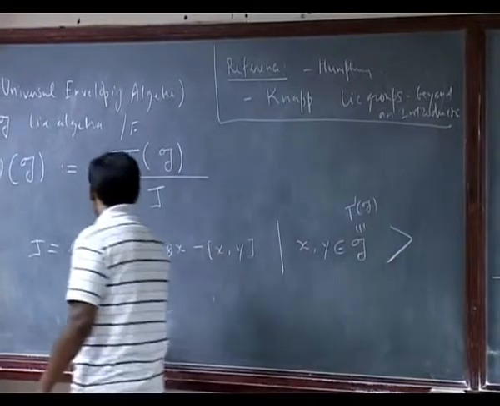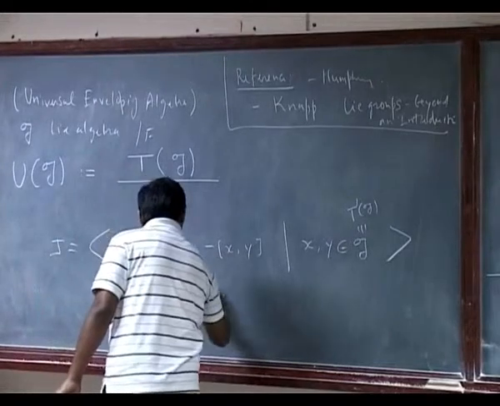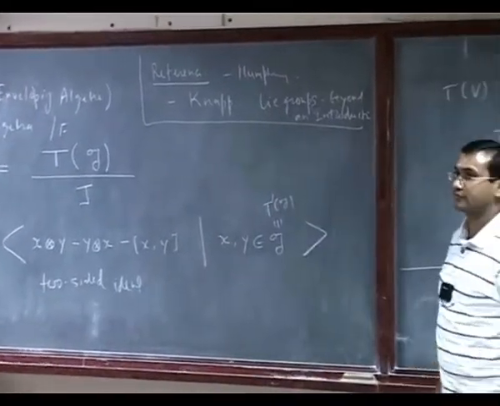So take the two-sided ideal generated by these kind of elements.